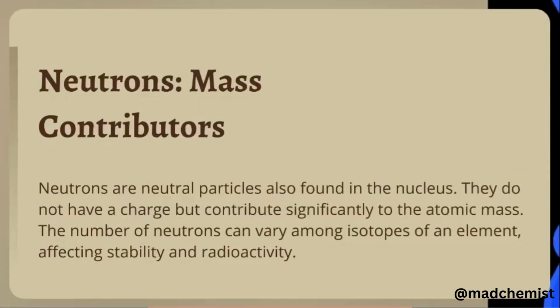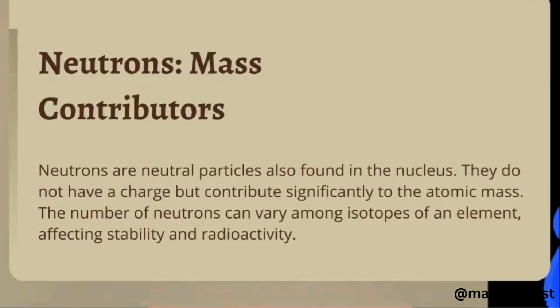Next come neutrons. Neutrons are neutral particles. They don't have any charge and are also present in the nucleus, but they contribute significantly to the atomic mass. The number of neutrons varies among different isotopes of the same element. That affects the stability and the radioactivity of each element.